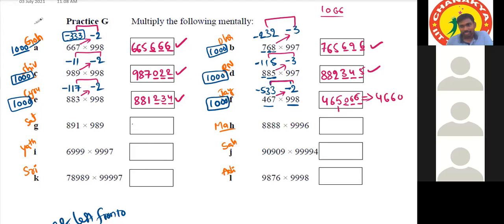4,66,066. Okay. If the number is getting bigger, you can tell digit by digit also. Answer. Yes, sir. Okay, then Satvika.